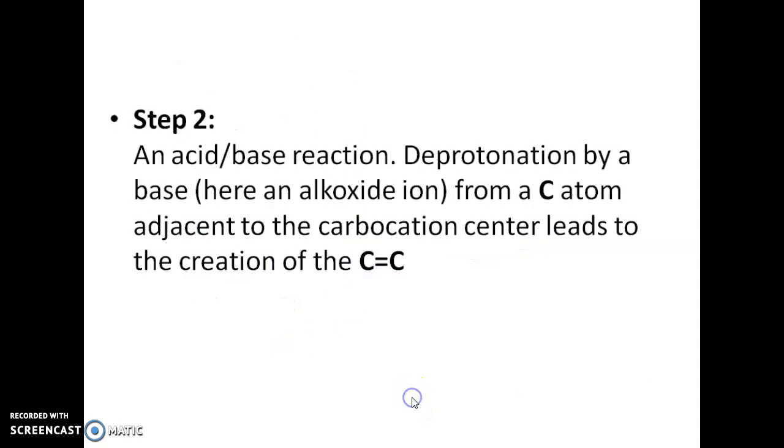We can see the loss of a proton from this beta carbon, which is a beta hydrogen, leading to the formation of a double bond between these two carbon atoms, and this is the fastest step. This is the slowest step and this is the fastest step, what we can see here.